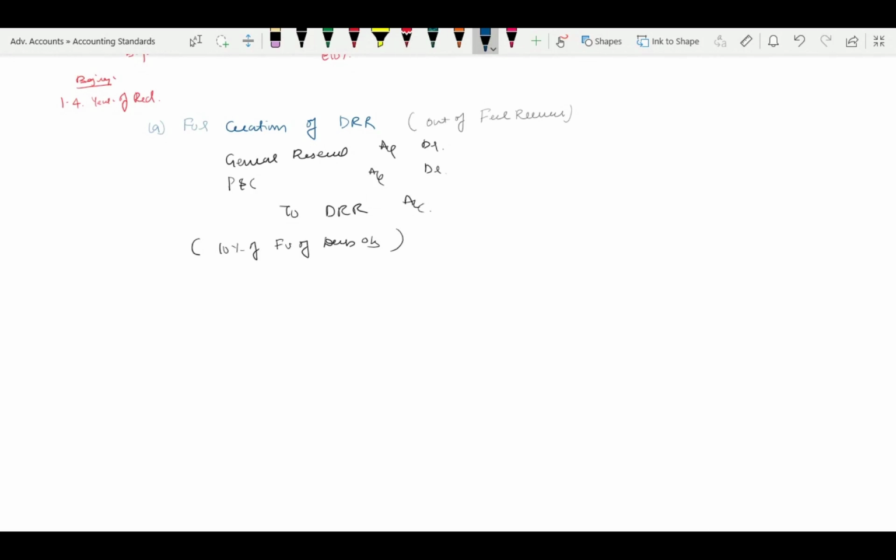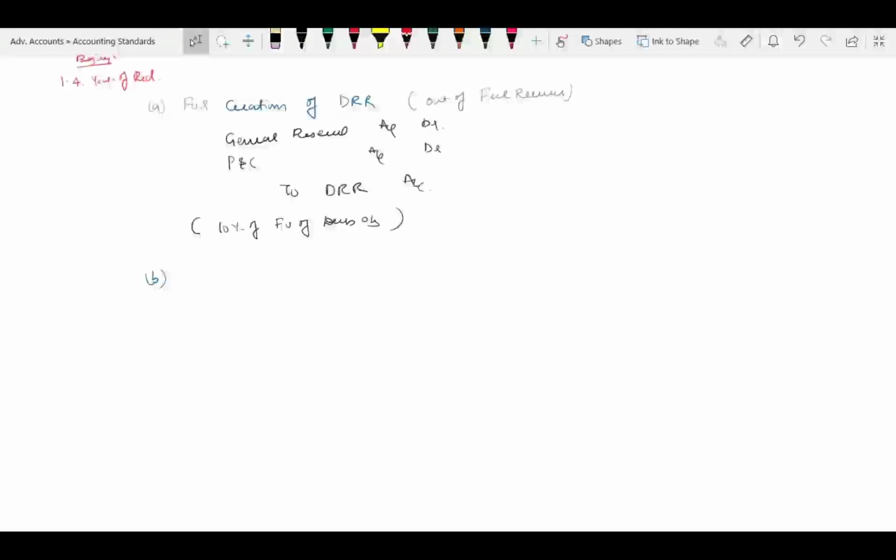This is the first entry. Second one, suppose you have not invested the amount: at least before the year in which I am going to redeem, I'm talking about last year at least. If it is already created, fine, my dear friends. Suppose it is a running account, it is already fine. Suppose you have not created it, then at least by 1st April of the year at the end of which you are going to redeem, create the investment. So these are the two fundamental conditions, which were not there in the old syllabus or earlier before revision. Now you have to ensure that before starting redemption, these two criteria are met: at least 10% of DRR and at least 15% of investment has been made.